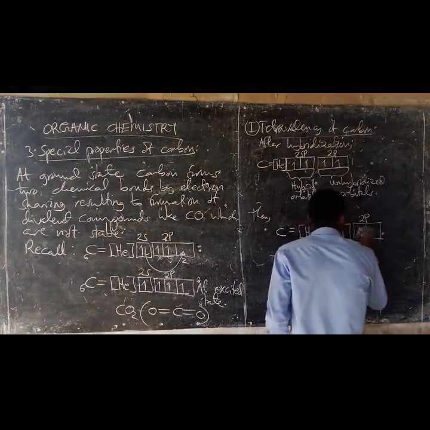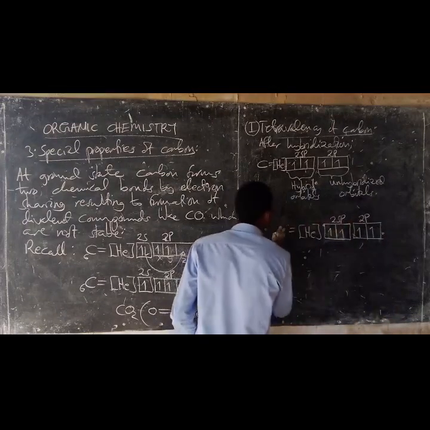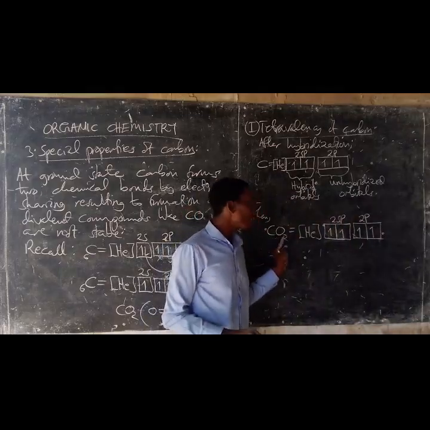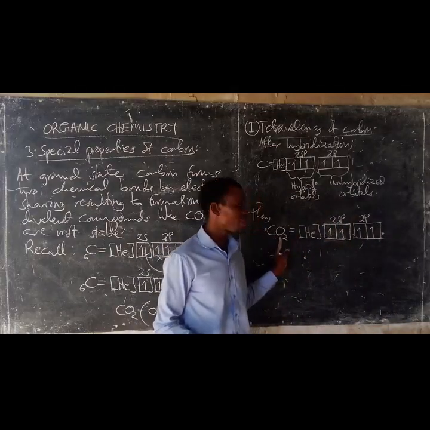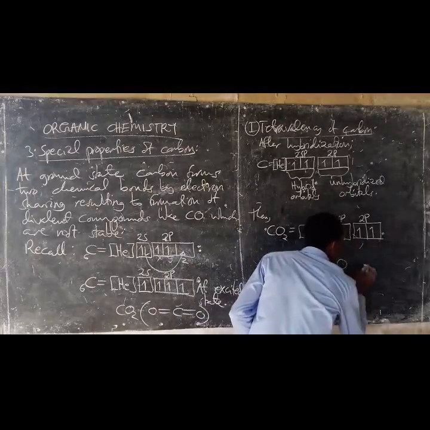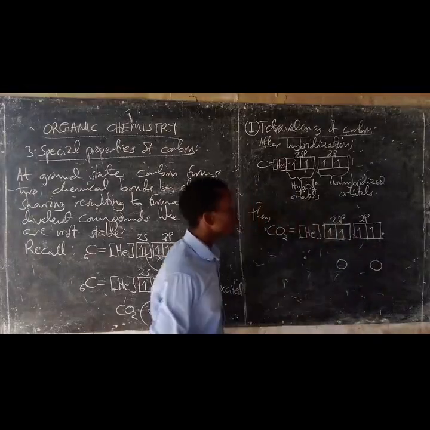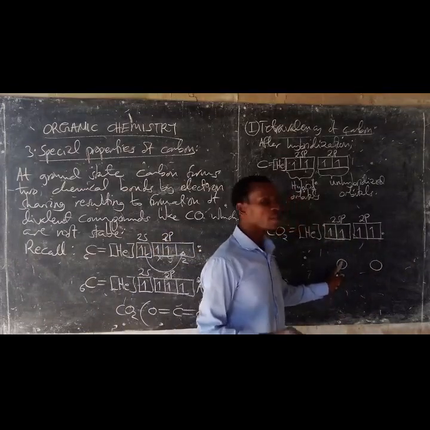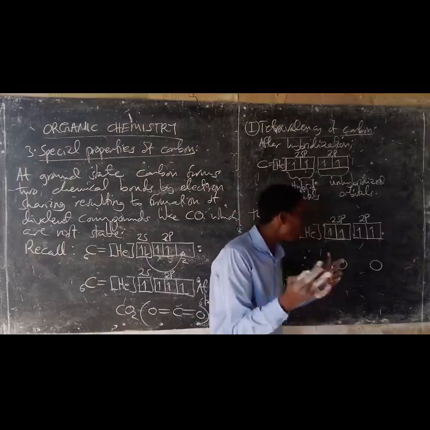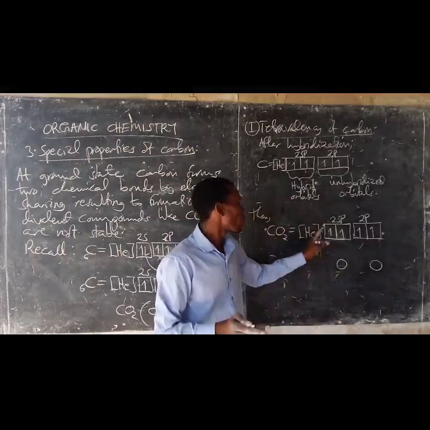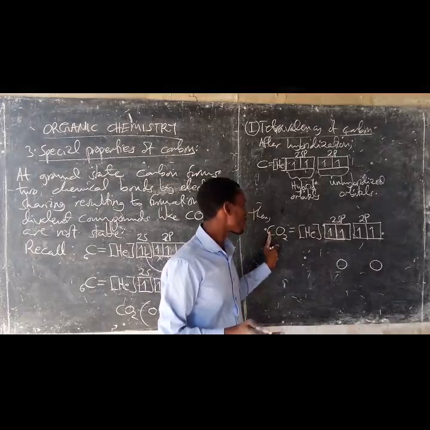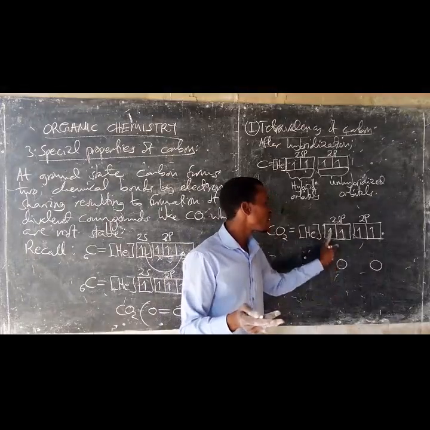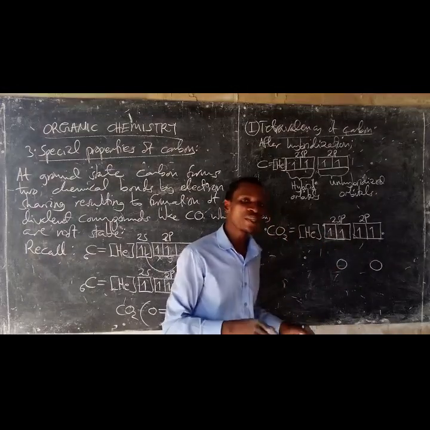Now, carbon combining with the 2 atoms of oxygen to form carbon dioxide gas. This is oxygen, this is oxygen. The carbon atom and the oxygen atoms combine by electron sharing. 1 electron from carbon, 1 electron from oxygen, total 2 electrons. A chemical bond is formed.